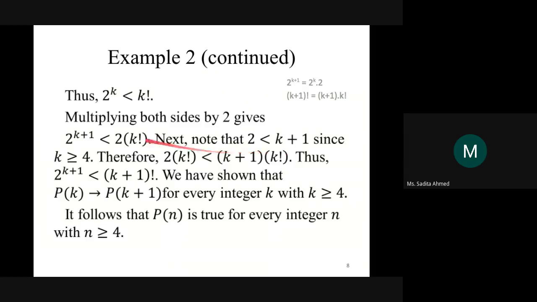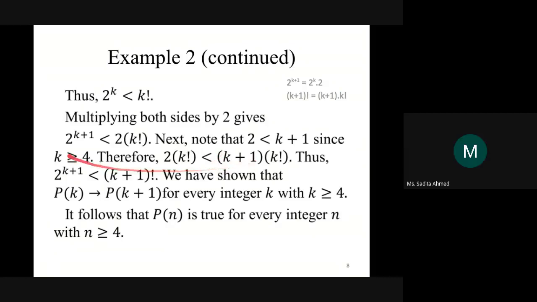Does it make sense, guys? If 2 is less than k plus 1, what does that mean? Think about the 2 into k factorial term. On the left hand side and the right hand side, on both sides you have k factorial. What is the only difference? The difference is 2 and k plus 1. If 2 is less than k plus 1, 2 into k factorial will be less than k plus 1 into k factorial, right? Yes, ma'am.